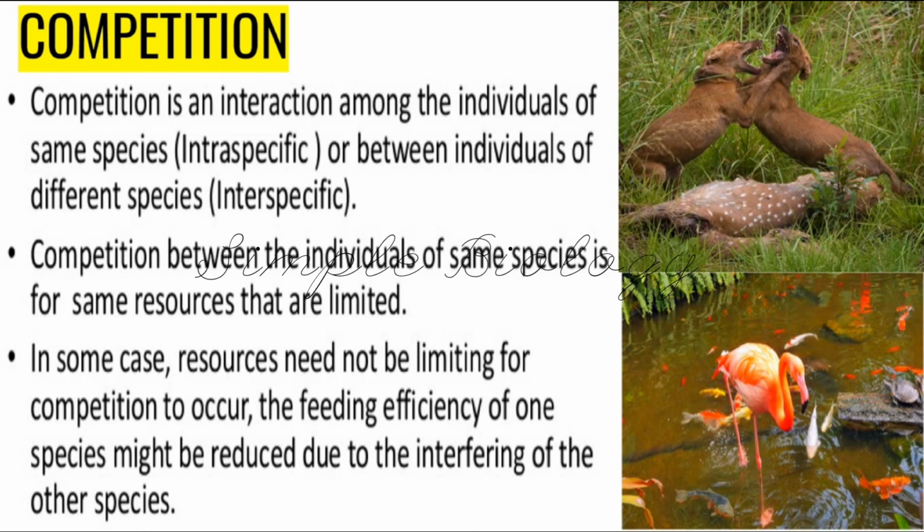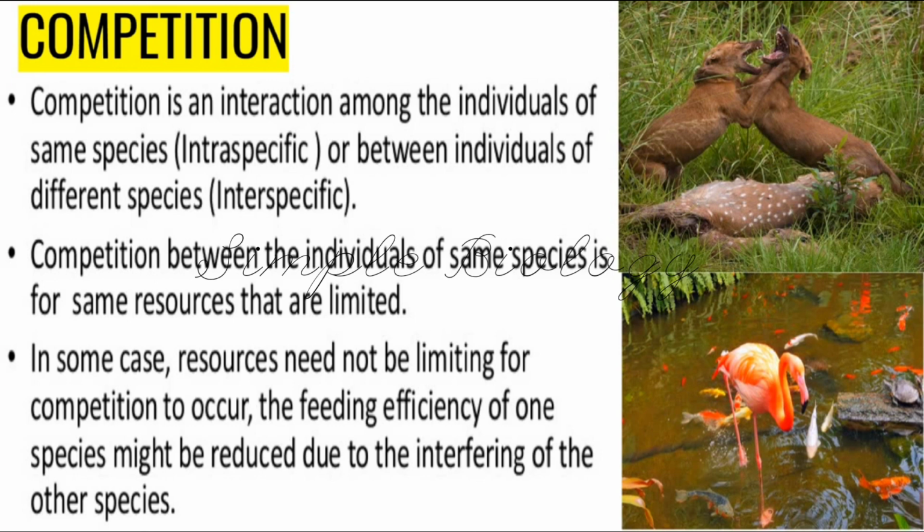Usually the competition between individuals of the same species is for the same resource of food that is limited. If the food is limited, then the competition will arise. If the food is unlimited, then definitely they will not compete or fight with each other. But when the food resource is limited, then the competition will start.